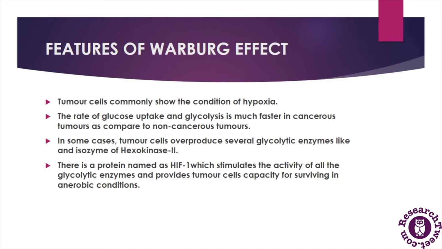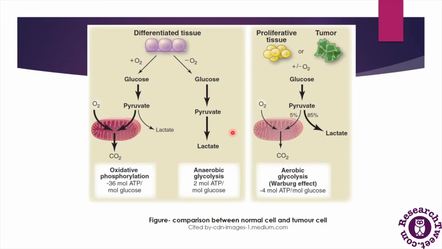In other cases, tumor cells also overproduce several glycolytic enzymes, like an isozyme of hexokinase 2 and many other enzymes, which are responsible for the faster rate of glycolysis in these cancerous tumors. There are also proteins named HIF1, which stimulate the activity of all the glycolytic enzymes and give tumor cells the capacity to survive in anaerobic conditions. Let's understand all these facts in our slide.